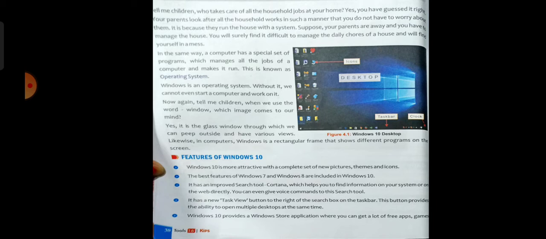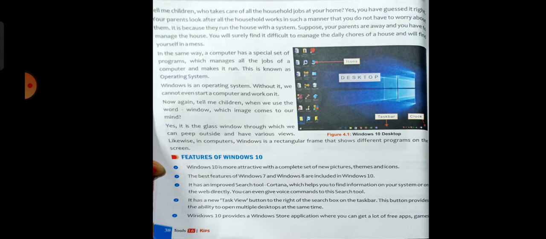Windows 10 is also safer and more secure in comparison to previous versions of Windows. It gives us many built-in applications, or apps, called universal apps, like Weather, where you can get the latest weather updates, and the News app, where you can see daily news. So there are many universal applications. These are some features which make Windows 10 different from other versions of Windows.